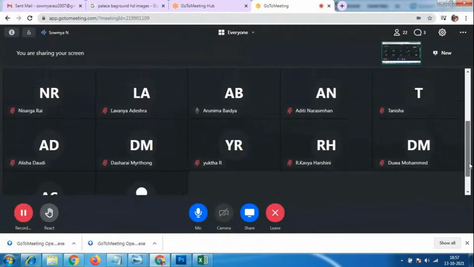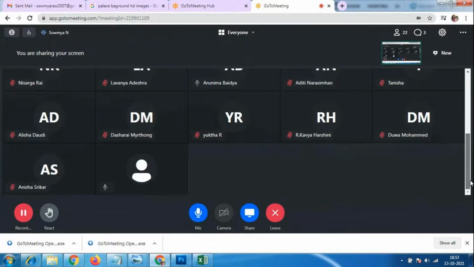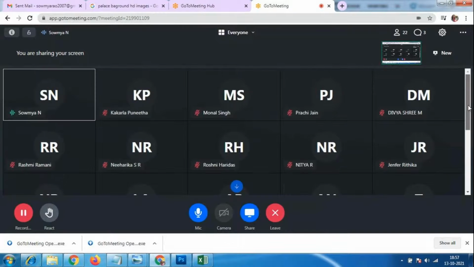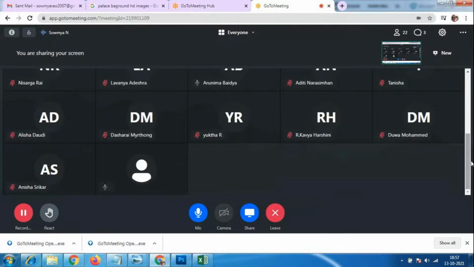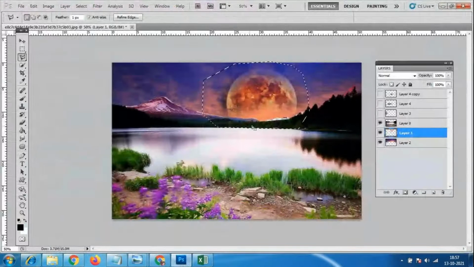So all are listening, right? Is anybody facing any problem? No, right? Okay, tell me if anybody has any problem. Nobody, right? Okay, so what I'm doing here, it is in layer 1. You have to click on the layer. If layer 1 is selected, it shows with the blue color, like this.